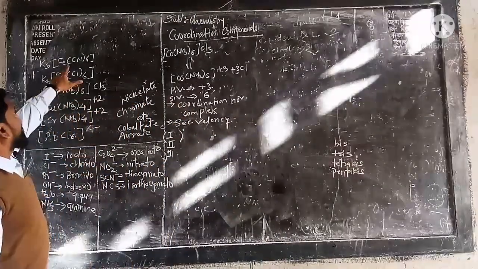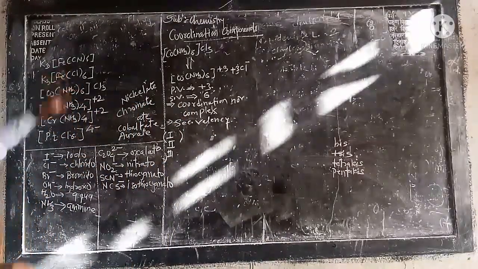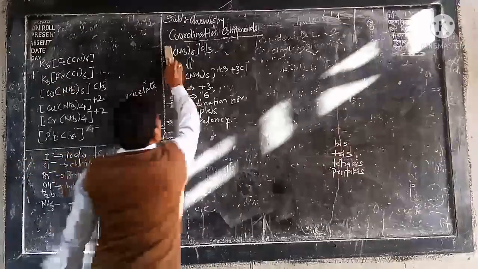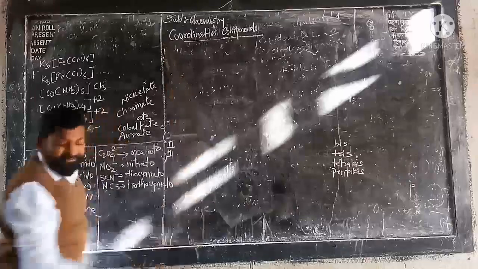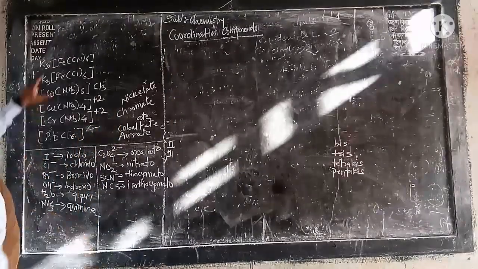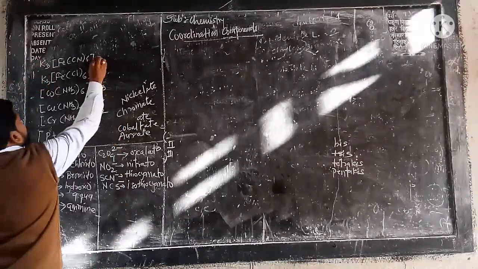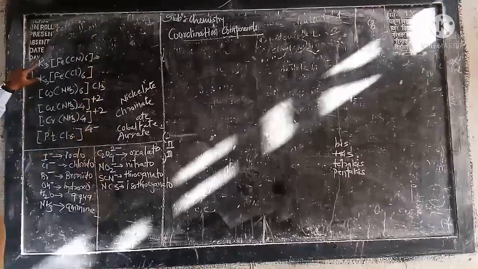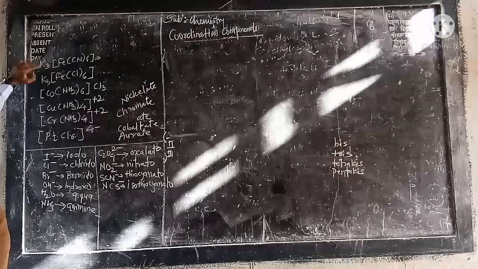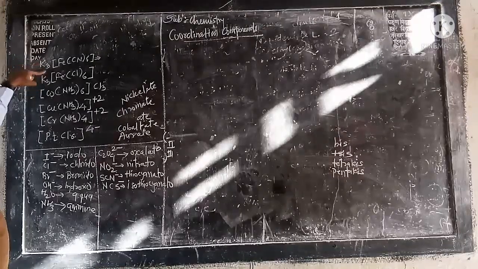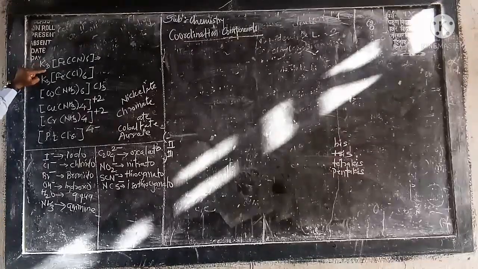Now let us write the names one by one. Don't be confused, I am simply going to write the nomenclature, and by having practice you will get the idea. Now see how I am starting. If the counter ion is at the left hand side, here K3 is given. This is a special case of complex compounds.